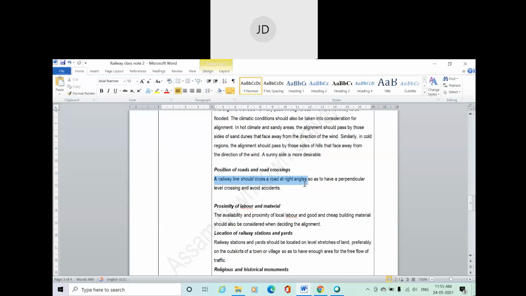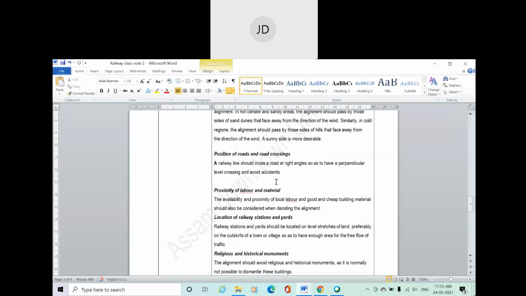A railway line should cross a highway or a road at right angles so as to have a perpendicular level crossing and avoid accidents. About level crossing, we are going to discuss in a coming module.